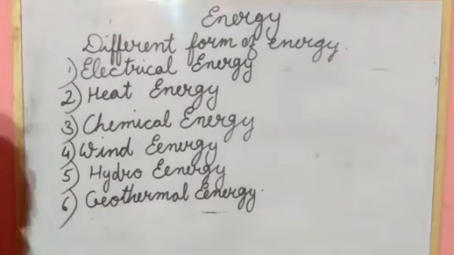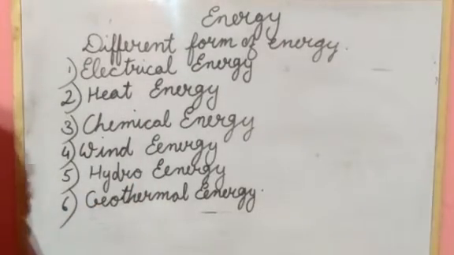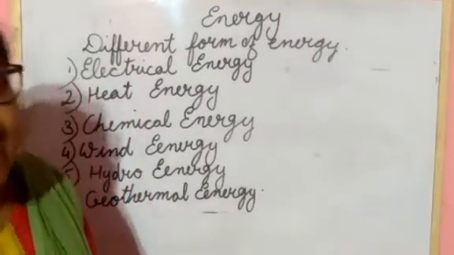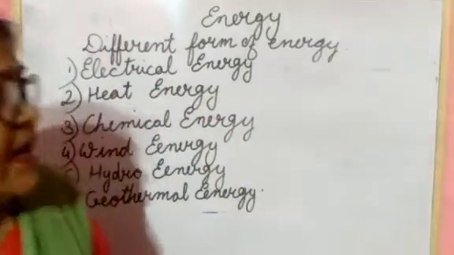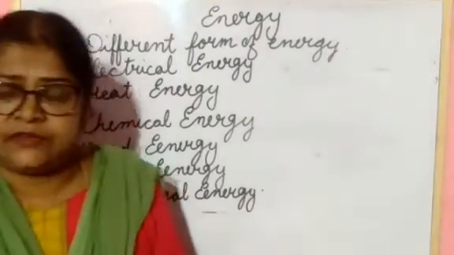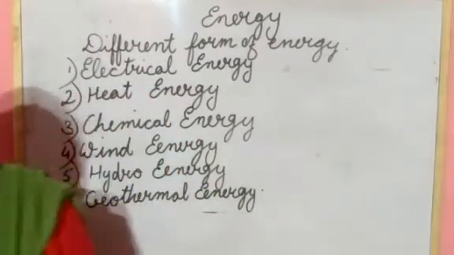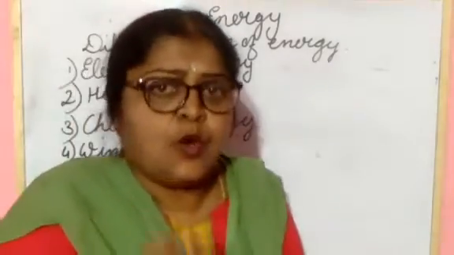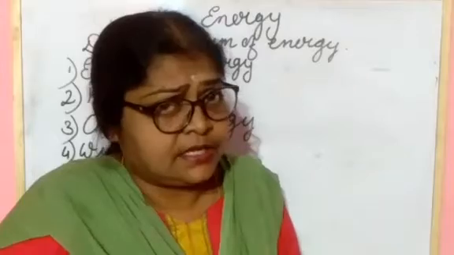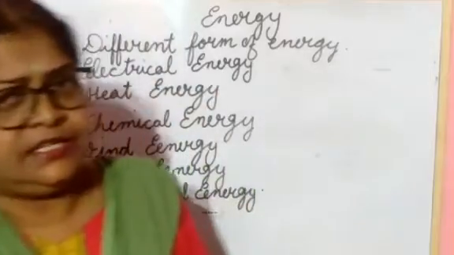Next, what you have seen today. Till here you have learned about electrical energy, heat energy and chemical energy. In electrical energy, what have you seen? The energy that we produce in our home: the bulb, tube light, fan, refrigerator, washing machine, they need energy. What type of energy do they need? Electrical energy. Is it clear to you all?